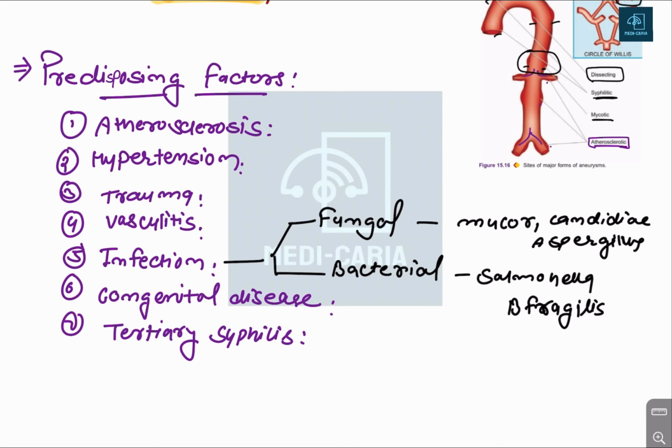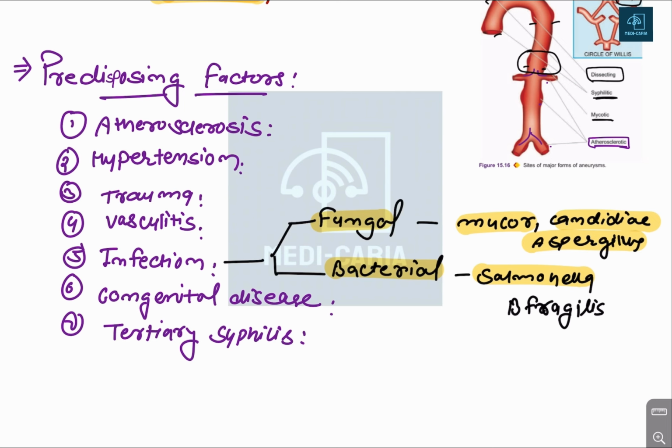In trauma and vasculitis, there is a bacterial infection or viral infection that is also responsible for the weakening of the arterial wall. There is a fungal infection and bacterial infection. What are the main fungus and bacteria that infect the blood vessels and cause the aneurysm? The fungi will be mucor, candida and aspergillus, and the bacteria will be salmonella.